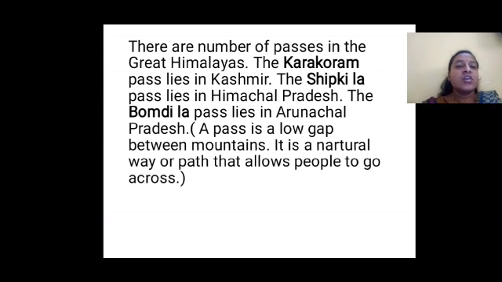It is a natural way or path that allows people to go across the mountains or hills. Understood, children?